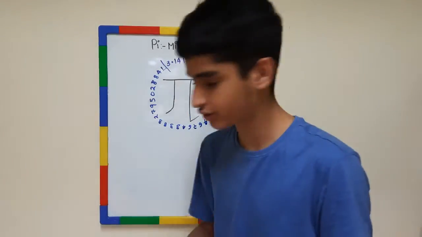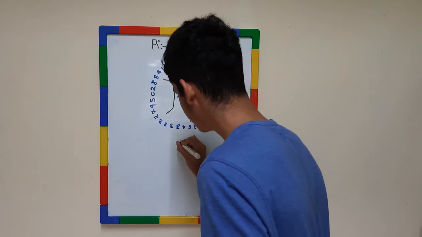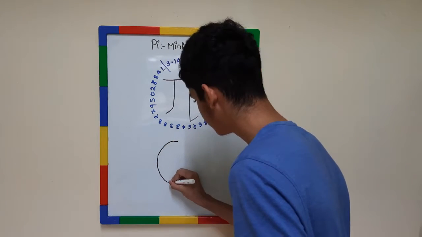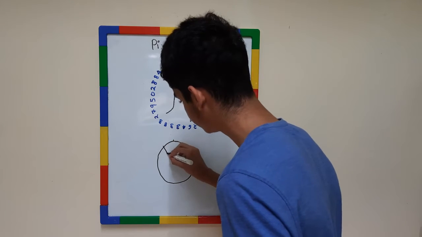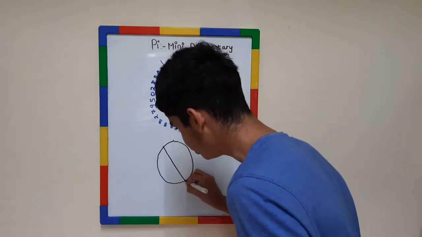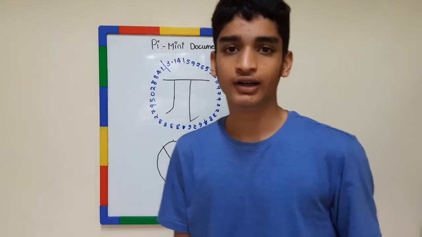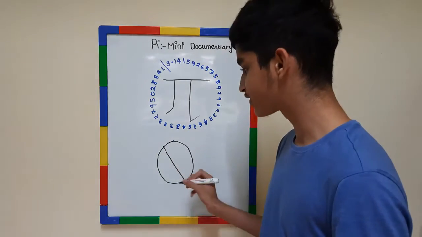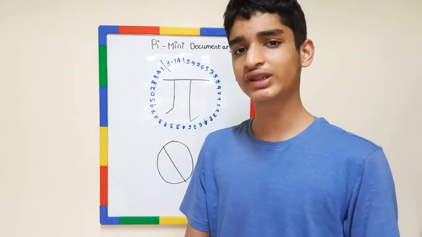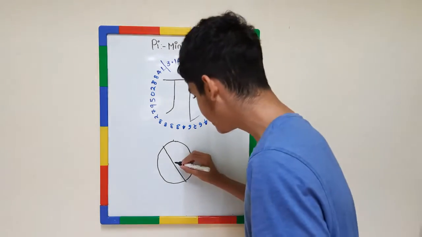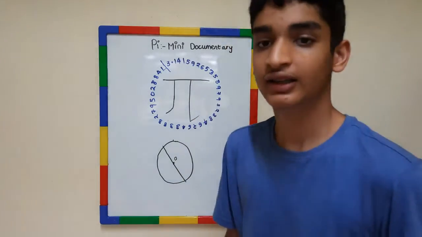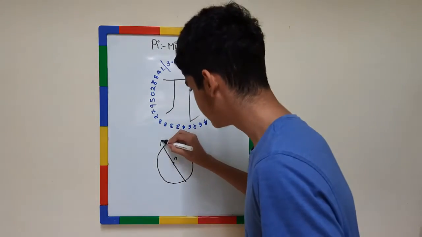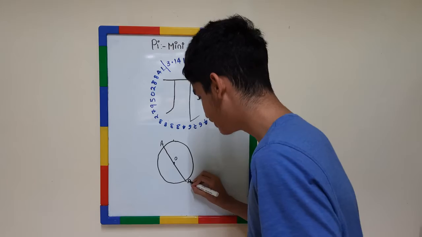Okay, let me just show you. So this is the circumference of the circle, meaning the outer surface, the round part. And what's the diameter? Let this be the center. The diameter here, let it be called AB.